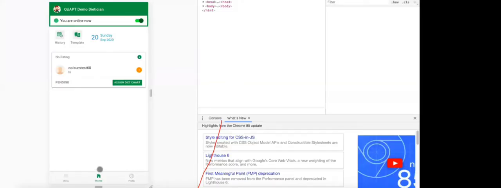The moment I have made the payment, I'll come to the chat screen. So I say hi. We are also enabling SMS. Earlier we were having only push notification, now we have SMS as well, so the dietitian will receive SMS as well. If you see here, you already have Praveen Kumar. I typed hi. So I'll keep typing here.